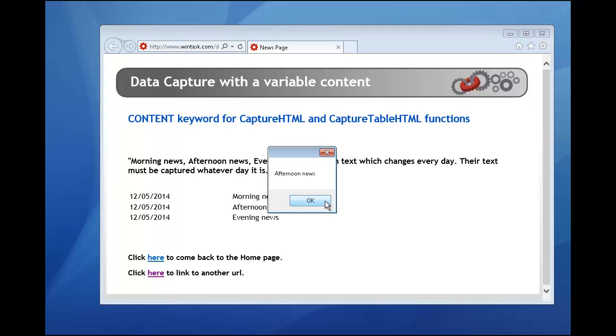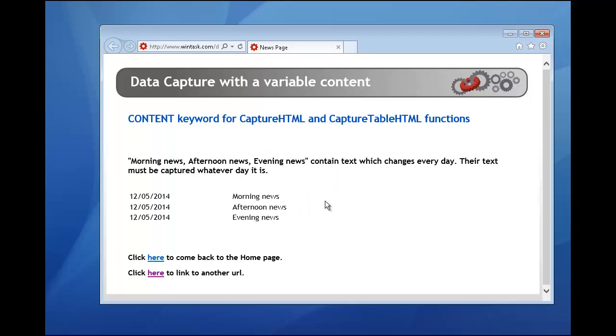Morning news, afternoon news. And if next year it's here 2015, the script will still work. That's the end of this tutorial.